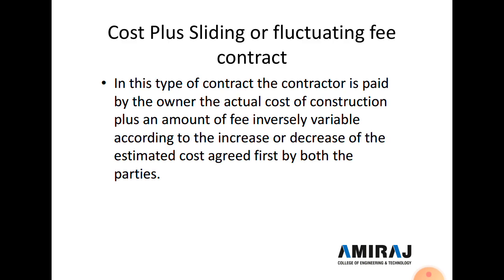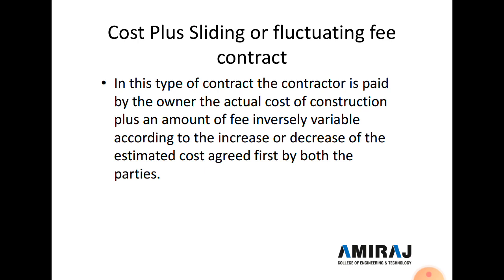Now the next type of contract is the cost plus sliding or fluctuating fee contract. In this type of contract, the contractor is paid by the owner the actual cost of the construction plus an amount of fee inversely variable according to the increase or decrease of estimated cost agreed first by both the parties. The higher the actual cost, the lower will be the value of fee and vice versa.